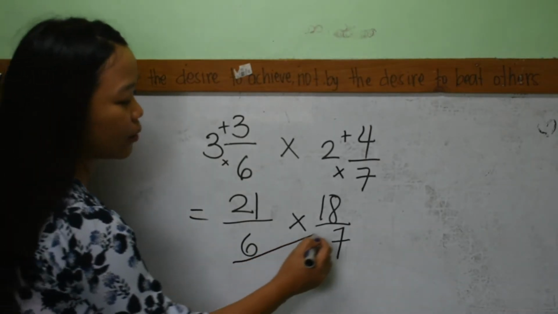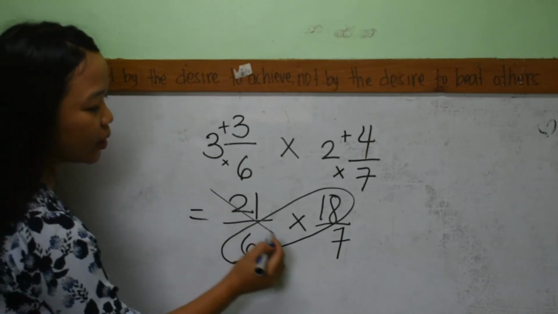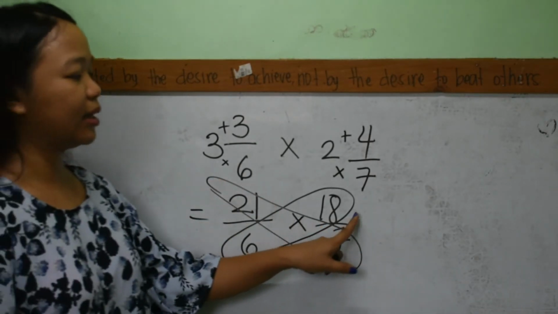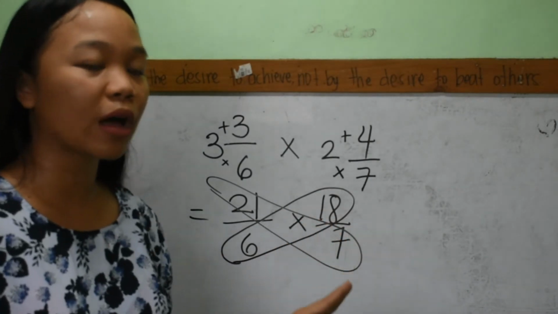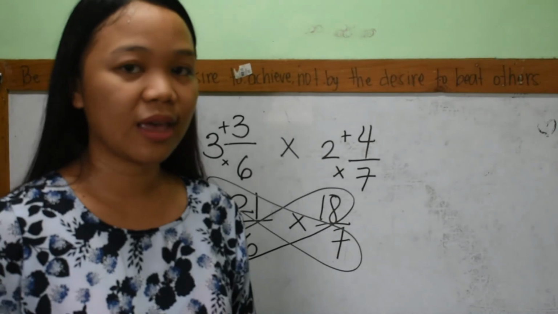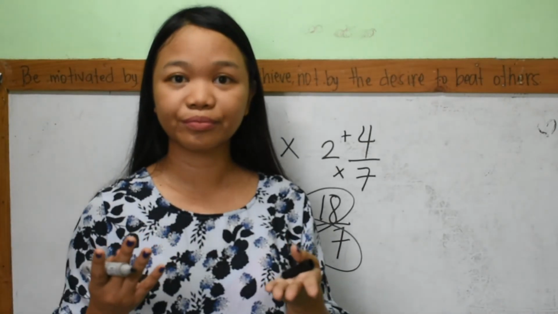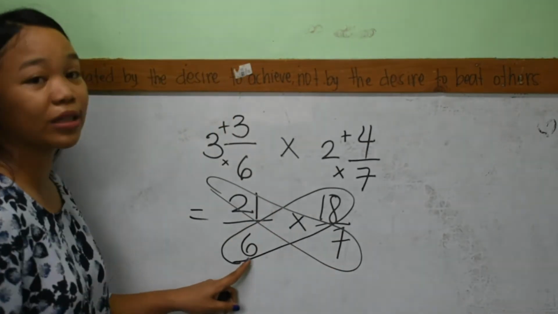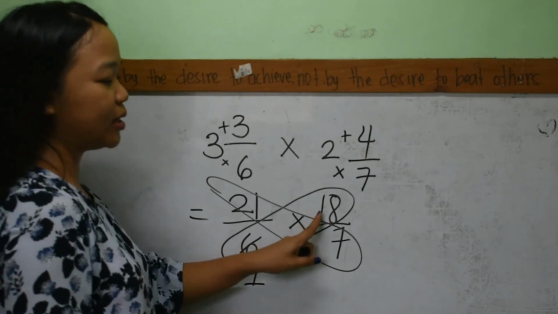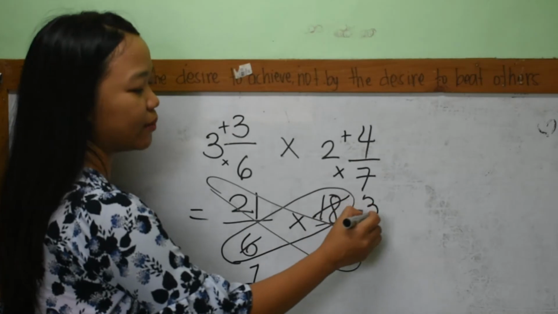So let's use the butterfly method. There you go. Okay, so we have 6 and 18. So what is the greatest common factor of 6 and 18? Or ano yung pwede mong i-divide sa 6 at sa 18? 6. There you go. So let's divide 6. 6 divided by 6, that is equals to 1. 18 divided by 6, that is equals to 3.